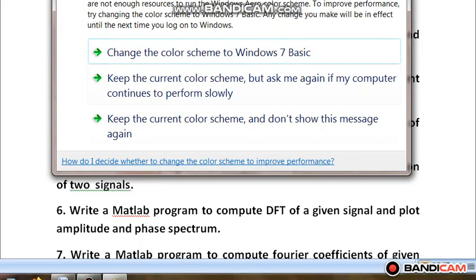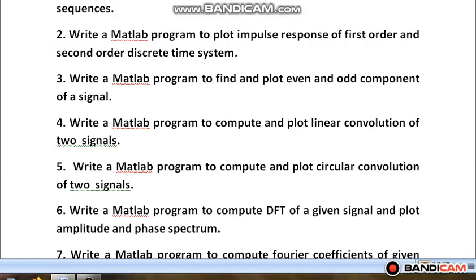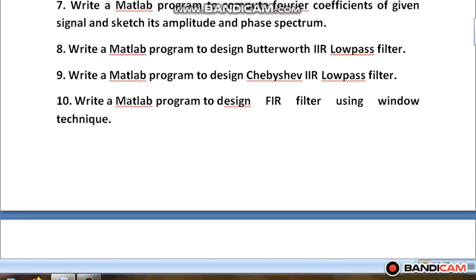The sixth practical which we will be doing is write a program to compute DFT of a given signal and plot amplitude and phase spectrum. Seventh practical is write a program to compute Fourier coefficients of a given signal and sketch amplitude and phase spectrum. Eighth practical is write a program to design Butterworth IIR low pass filter. Ninth practical is write a program to design Chebyshev IIR low pass filter, and the last practical is write a program to design FIR filter using window technique.